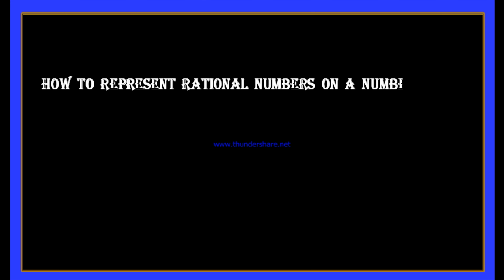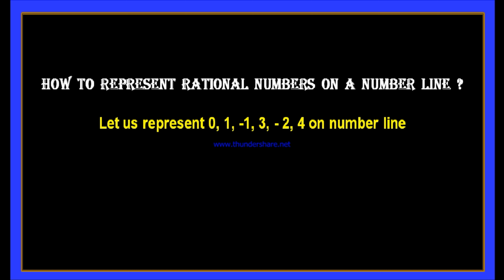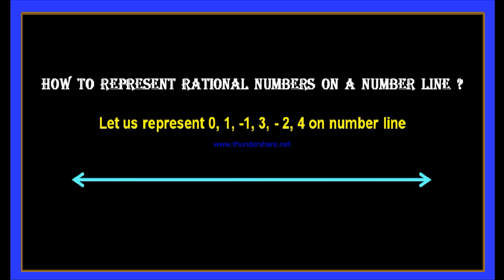Now let us learn how to represent a rational number on a number line. Here is the question. Let us represent 0, 1, minus 1, 3, minus 2 and 4 on a number line. In order to represent all these numbers, we have to draw a straight line first of all. Here is the straight line. Since it is a straight line, it should extend up to infinity on both sides. Now on this straight line, let us keep some points at equal distances or equal intervals, like this.